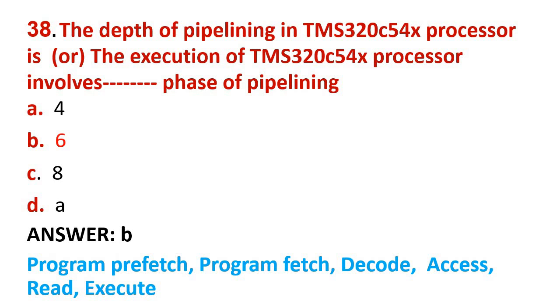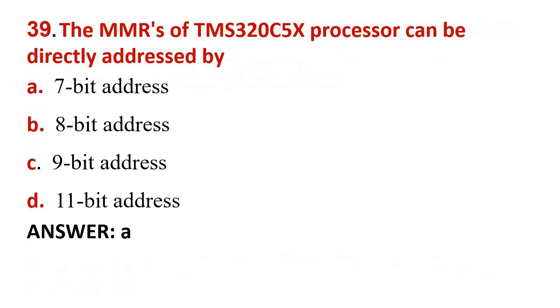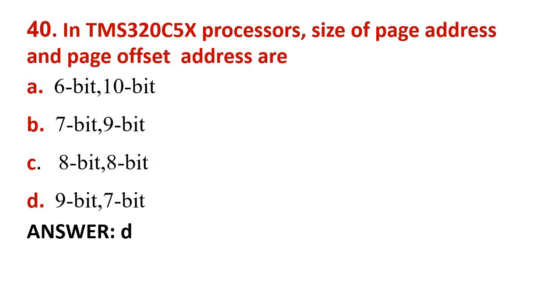The same question can be asked differently. The execution of TMS320C54X processor involves dash phase of pipelining. How many phases of pipelining or depth of pipelining? Both are same, it is 6. Next question, the MMRs of TMS320C5X processor can be directly addressed by how many bit address? 7-bit address. Option A is the correct answer.